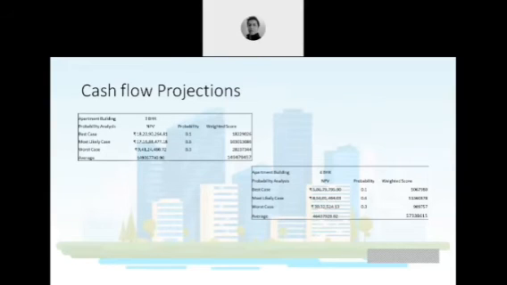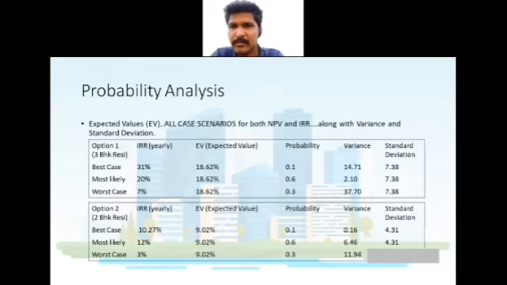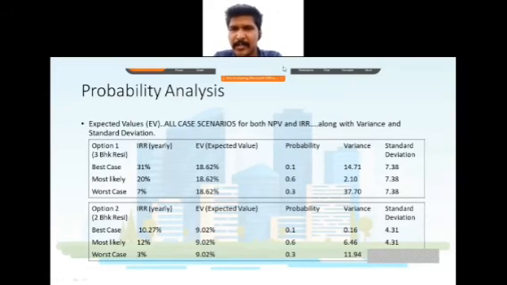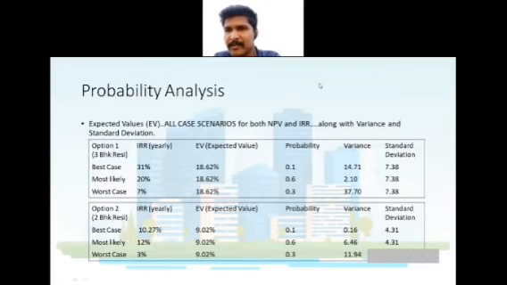Let's just talk about the cash flows. We will look at the probability analysis directly. There are two options, option 1 and 2, 3 BHK and 2 BHK. The IRR standard deviation is 7.38 for 3 BHK, and for 2 BHK it is 4.31.